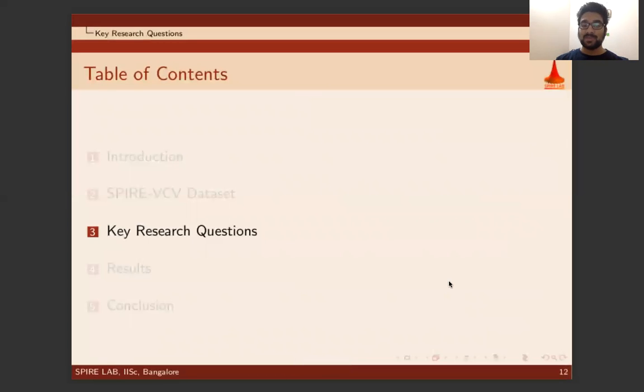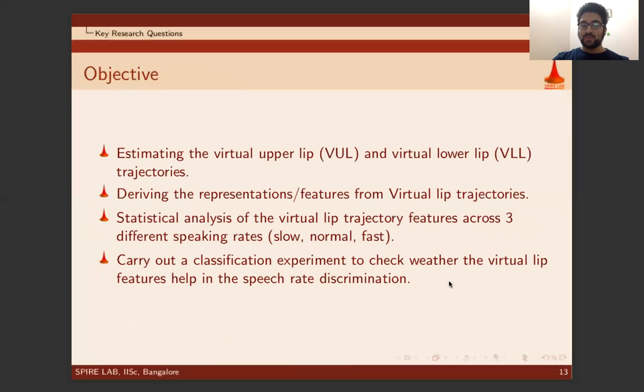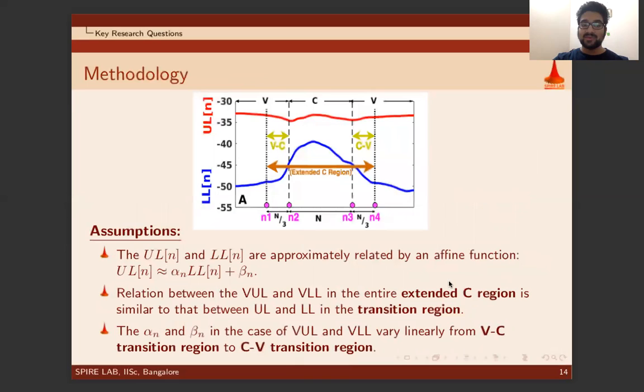This section deals with some key research questions that we address in this work. So the objectives were, firstly, to come up with a method to estimate VUL and VLL trajectory. Secondly, deriving some useful features from these virtual lip trajectories. Then, statistically analyze the virtual trajectory features across 3 different speaking rates. And finally, carry out a classification experiment to check whether the virtual lip features help in speech rate discrimination. I will discuss each of the objectives and then strike them off once completed. I will now discuss the first objective, that is the methodology to estimate the virtual lips.